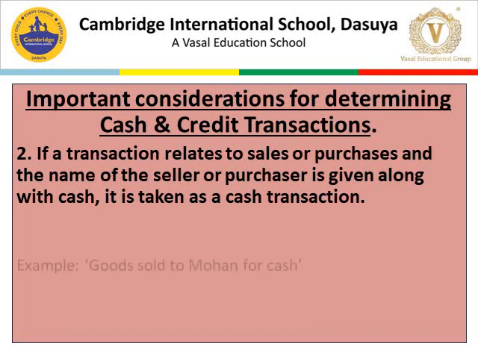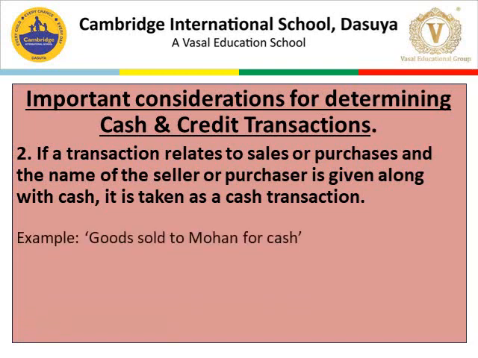Let's take an example. Goods sold to Mohan for cash. Here in the transaction, goods sold to Mohan, the name of a person is written, but it is written with the word cash. So this transaction is a cash transaction. See how we will pass the journal entry.